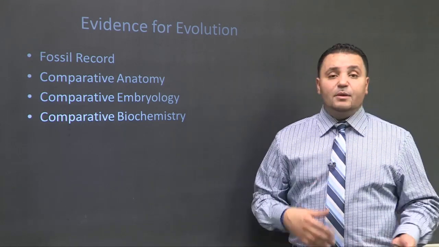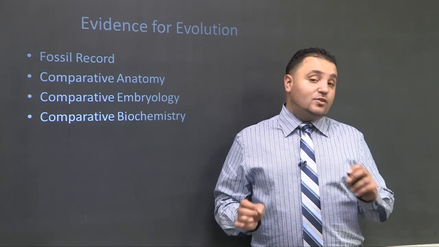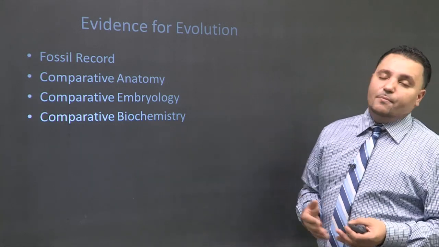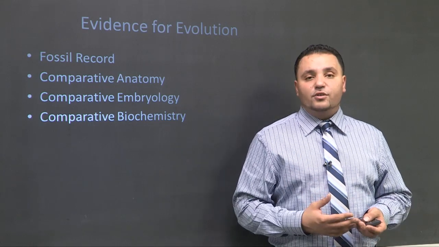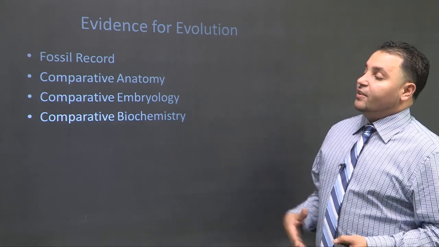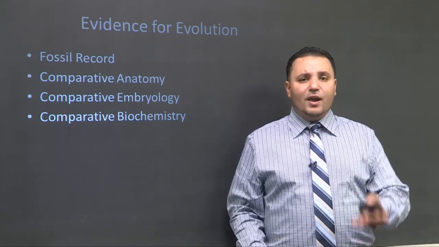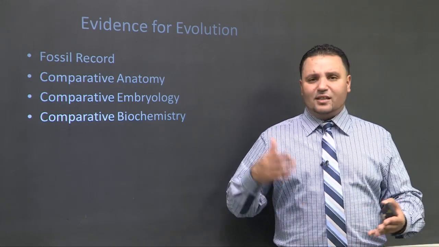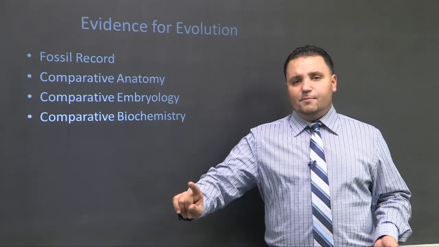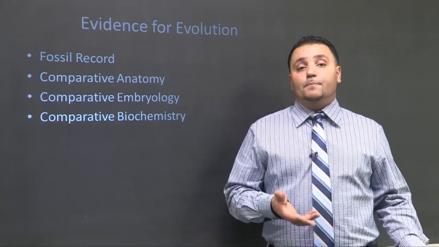We have comparative anatomy where we start to look at homologous structures, such as the bone structure, such as physical structures. Comparative embryology is another good one. When we look at internal development, we want to actually see the embryos, and when you compare them, they look so similar, it's freaky. And then finally, comparative biochemistry. We're going to compare nucleotide sequences, right? ACTG, right? I'm also going to want to compare amino acid sequences like methionine, lysine, glycine, and so forth. If there's proteins, I want to look at the amino acid sequence and see how closely related, like the hemoglobin of a human and the hemoglobin of a chimpanzee.